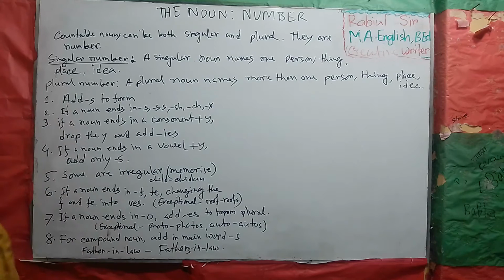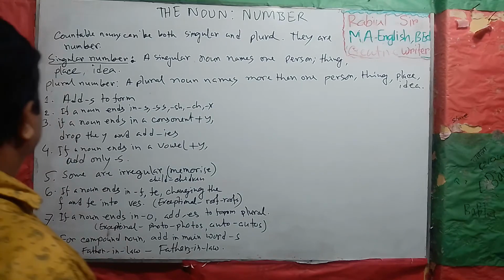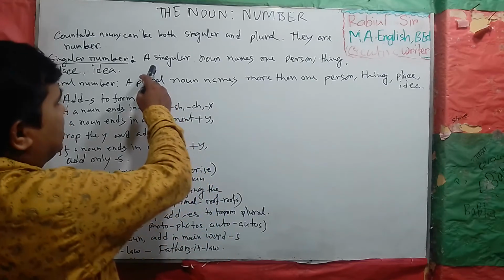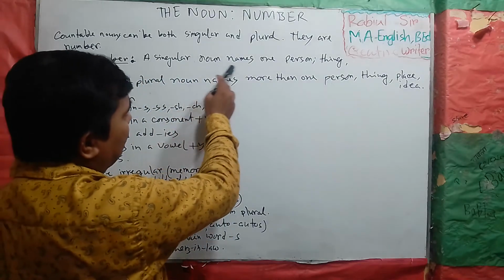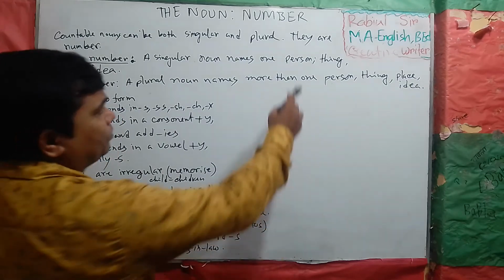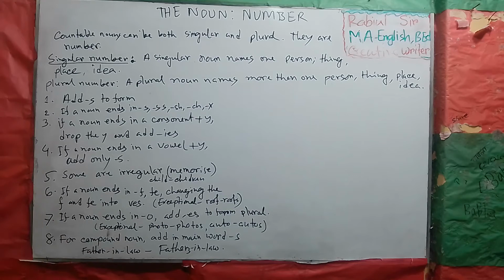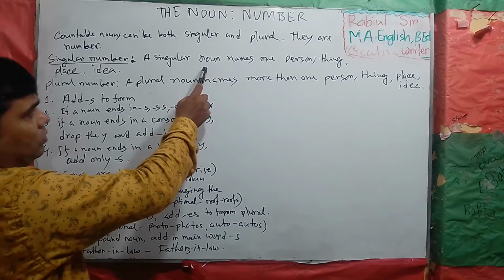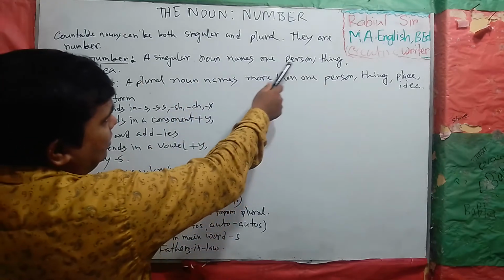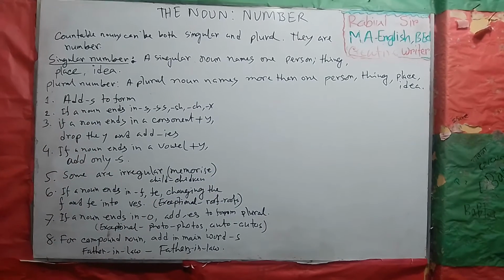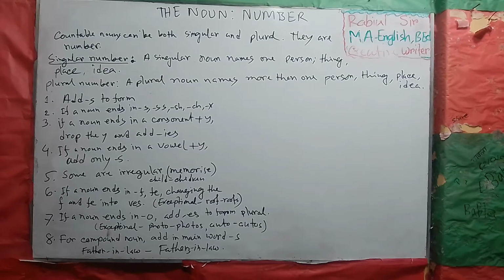Singular number. If anyone asks what a singular number is, the answer is: a singular noun names one person, one thing, one place, one idea. It is singular number.